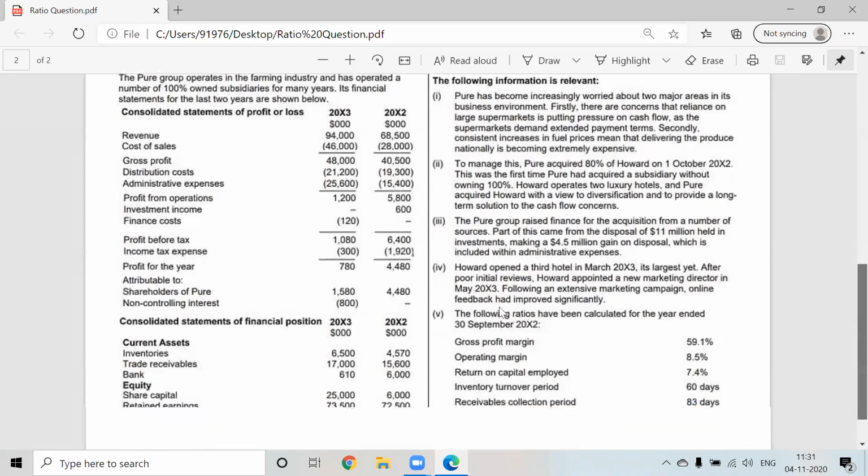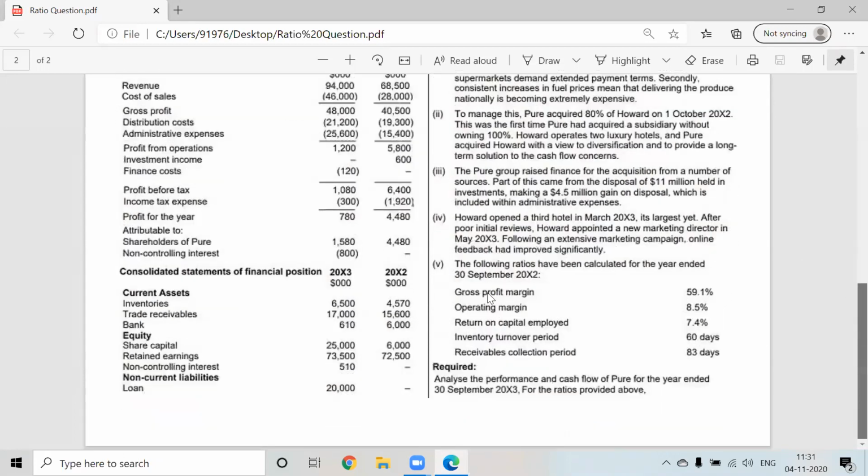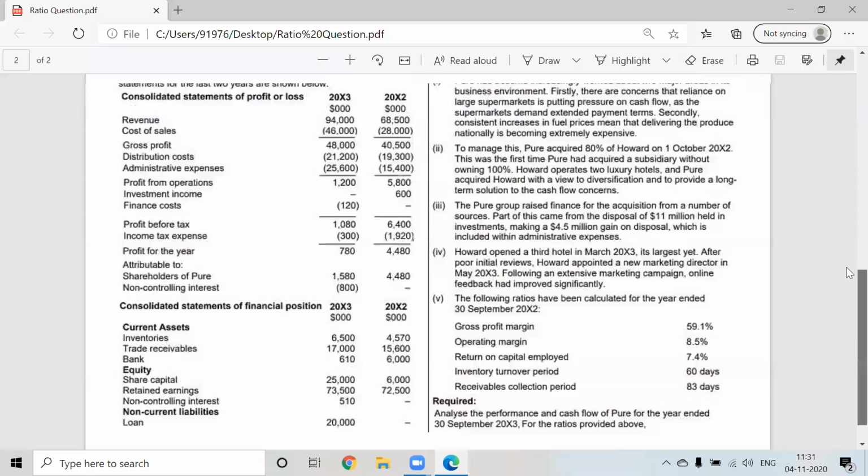Now in this analysis, as you can see, there are only 5 ratios given: GP margin, operating profit margin, ROCE, inventory turnover period, and receivables collection period. So ratio calculation is lower, but the analysis part will be higher. Let us say if this were for 20 marks, only 5 marks for ratio calculation and 15 marks for ratio analysis. So you need to be very careful with this kind of question. Let us read.